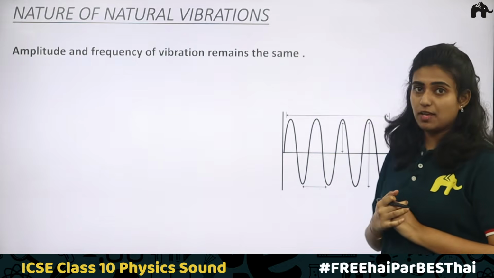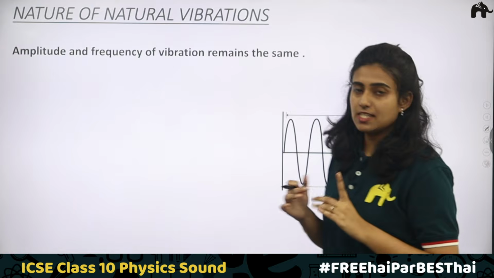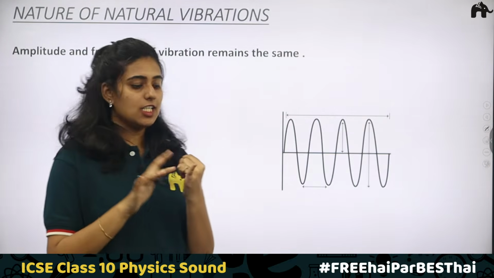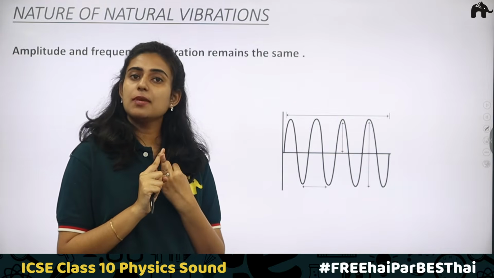Nature of the natural vibration. So here we have a graph. Amplitude and frequency of vibration remain the same. We know in case of natural vibration, it is occurring in vacuum. The important condition, it will always occur in vacuum. Amplitude and frequency will remain the same.